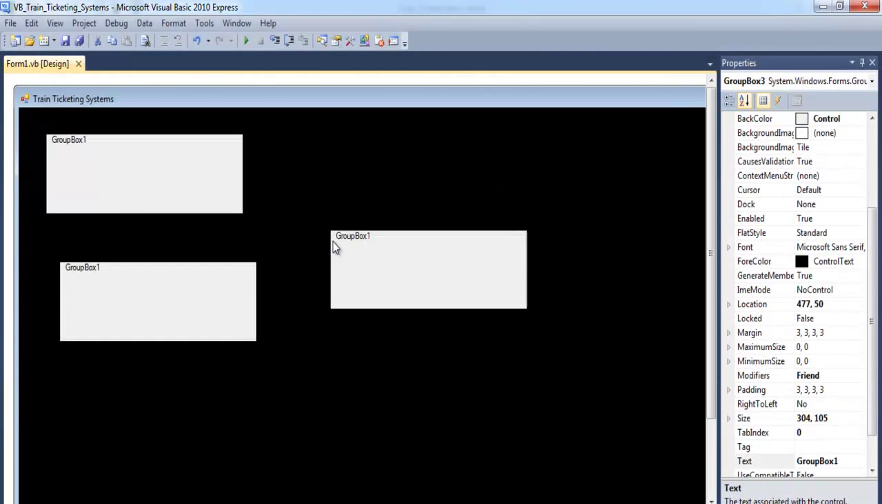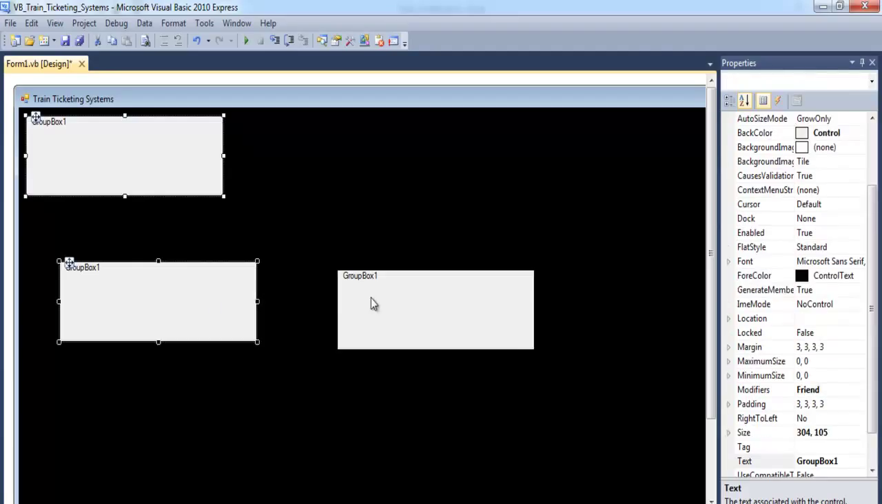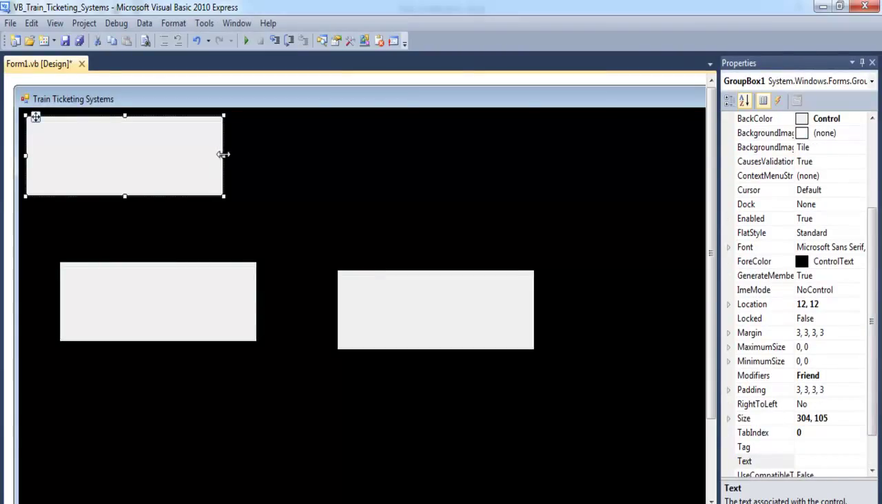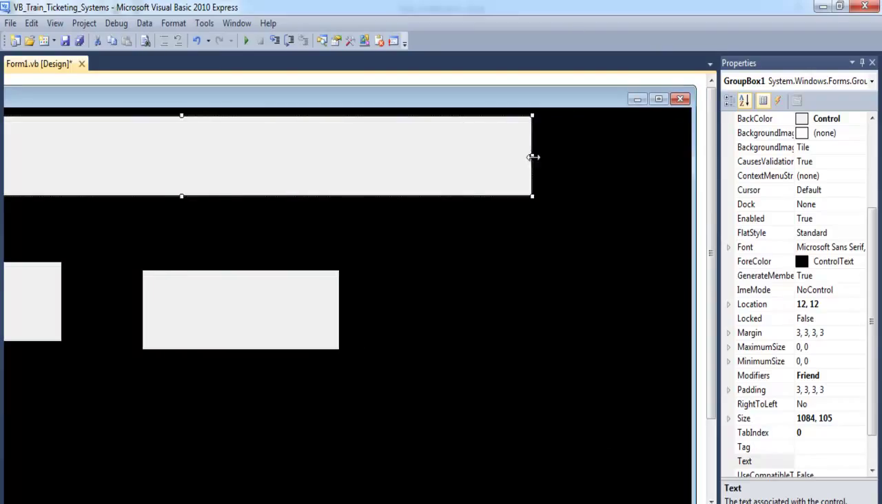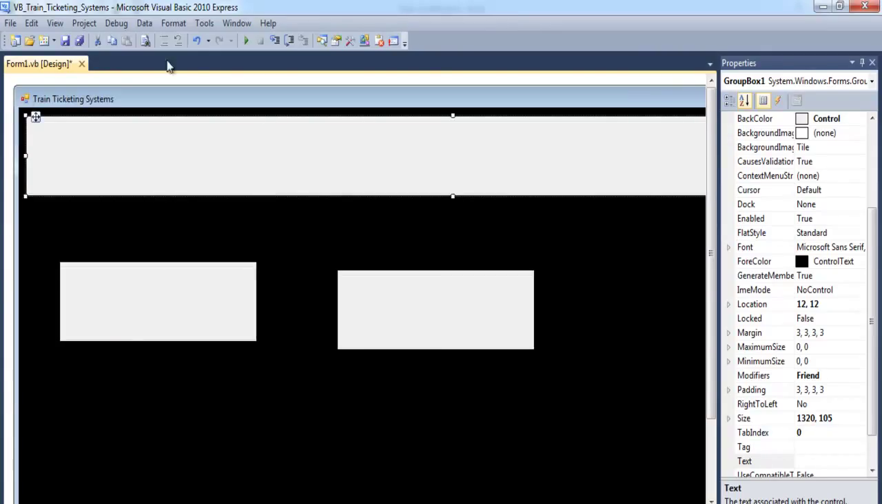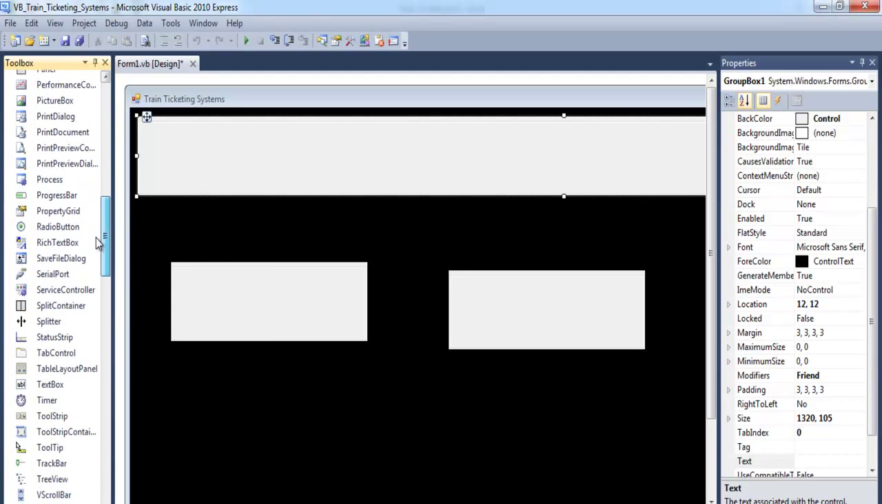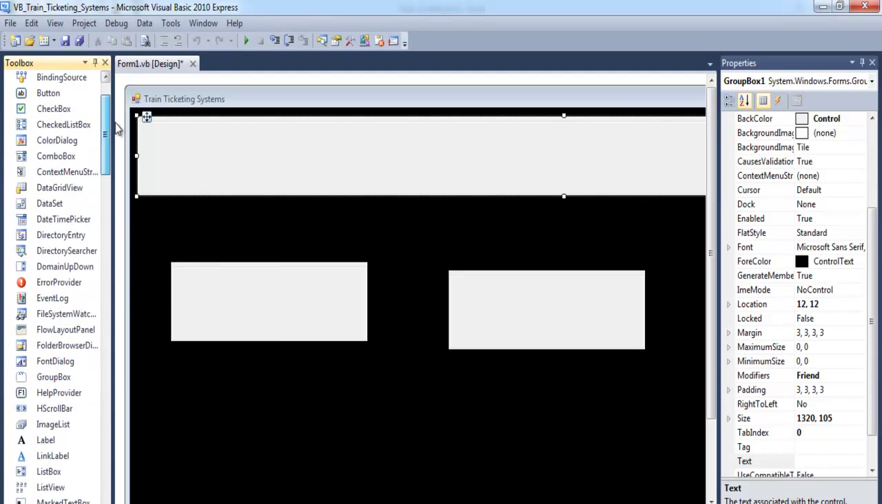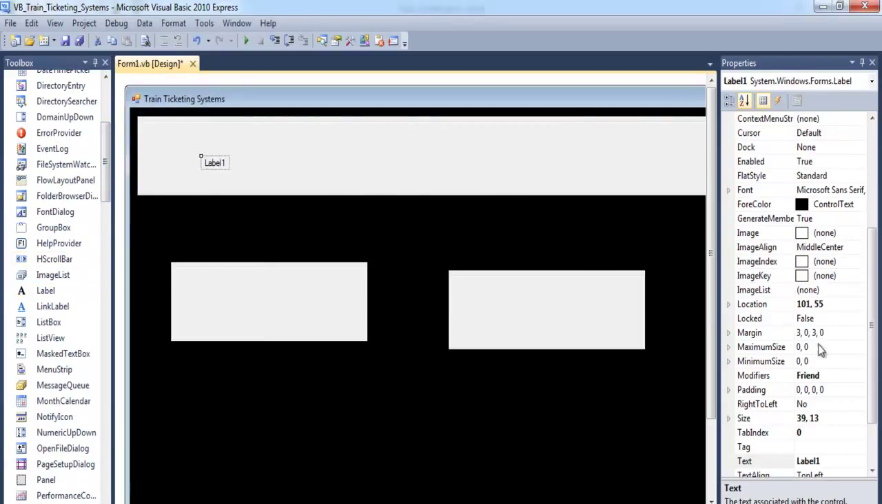So let's start by modifying this group box. In the first place, I'm just going to delete the text content of this group box. They're all gone. So on this very one, this will be where my title will be. Just move it there. That's about right. All right, I need a label there. Let's get a label right there. Yeah, there we go. We have a label there.